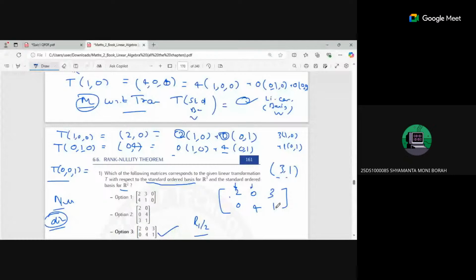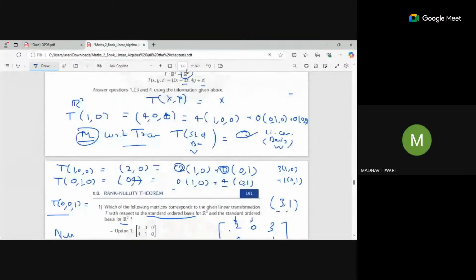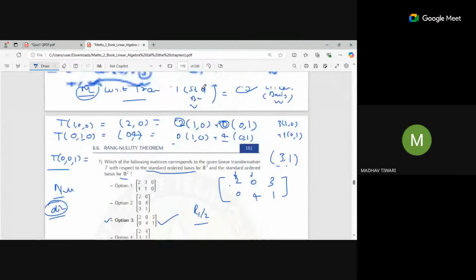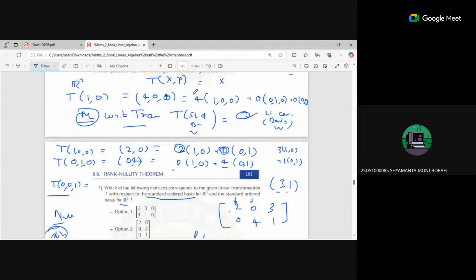Where did we get this 3, 1 from? When you are transforming this one, the x value is 0, y value is 0, z value is 1. This is the third basis vector's transformation. Okay, got it. Third basis vector, because it is R3, so we require three R3 vectors there. I was focusing only on the first two.